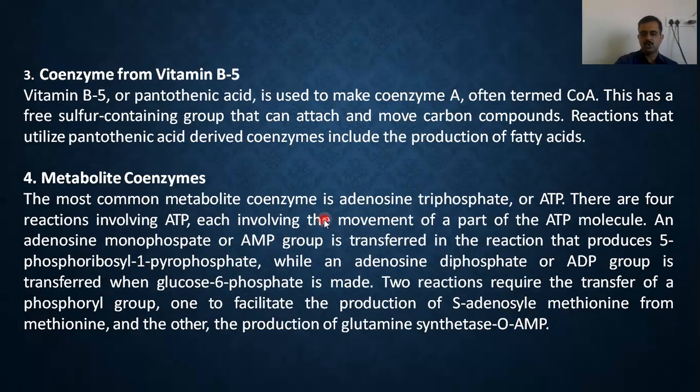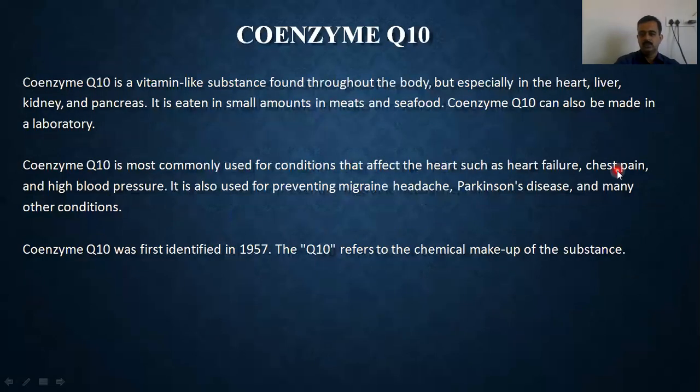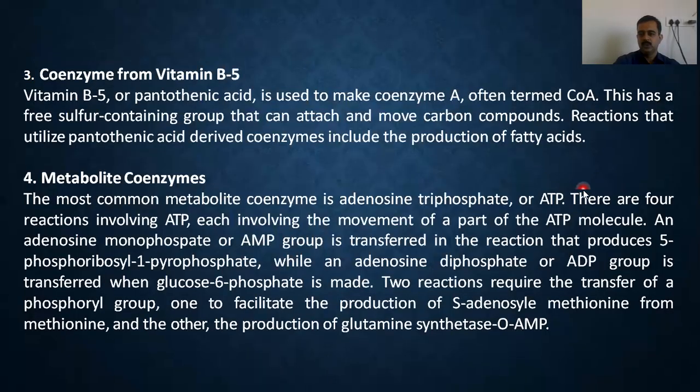Metabolic enzymes. The most common metabolic enzymes are ATP, adenosine triphosphate. These are 4 reactions involved in ATP. Each involves the movement of part of ATP molecules. An adenosine monophosphate or AMP group is transferred in the reaction that produces 5-phosphoribosyl 1-pyrophosphate, when an adenosine diphosphate or ADP group is transferred.